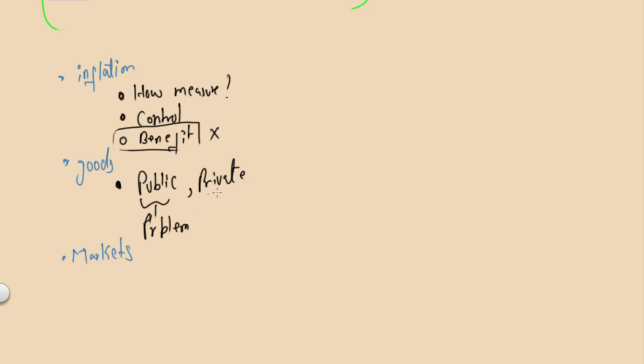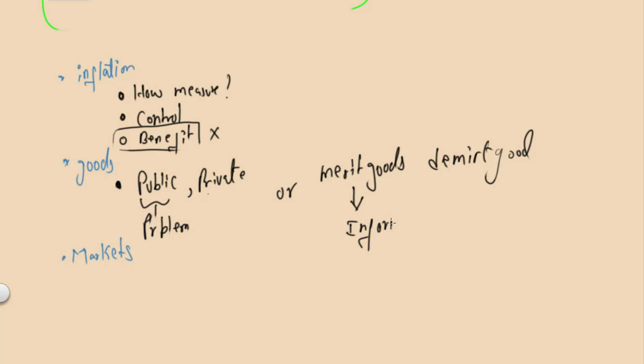You could be asked about the differentiation between public good and private good, or you could be asked, in the alternative, about merit goods and demerit goods. You could be asked about the differentiation between them. You would probably need to take some examples to explain that, and you could be asked about the problems with demerit goods and the problems with merit goods. You have to talk about information failure. So when there's information failure, people consume more demerit goods, they consume fewer merit goods, and so on and so forth.